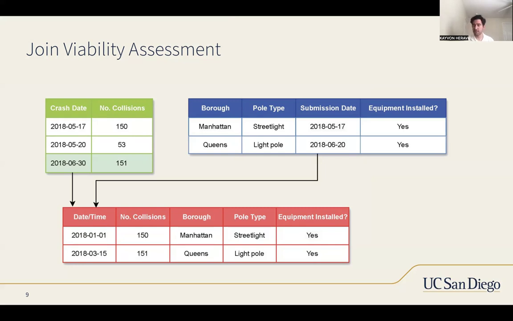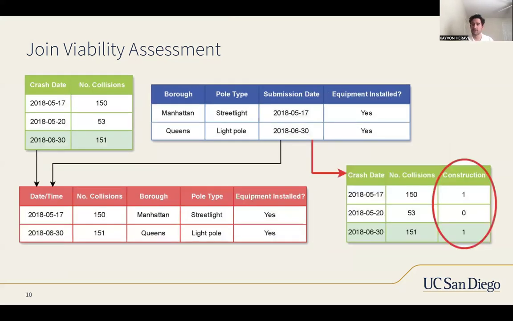What may be happening is that when we join these two tables, we're left with tables that are, in a sense, only reflective of construction days. But we don't have that as an attribute that's actually set for us, so we can't control for or account for this. So one of the ways we do this in our joint viability is that in this abbreviated table, we make a new attribute that plainly binarizes whether our base table's row exists in this candidate construction table.